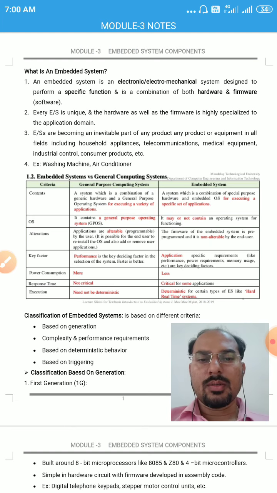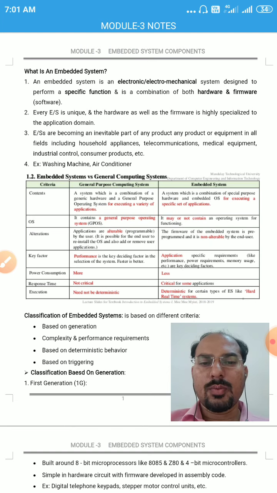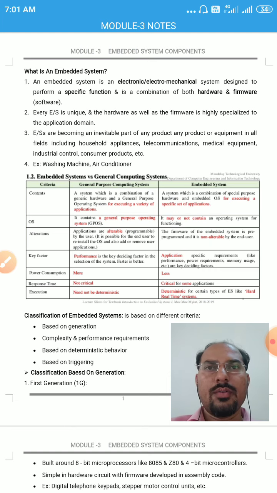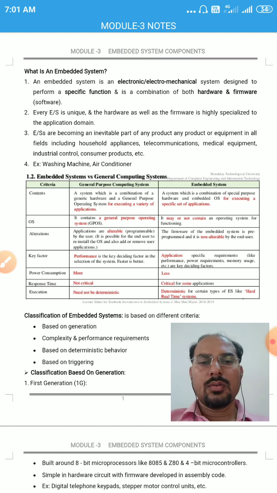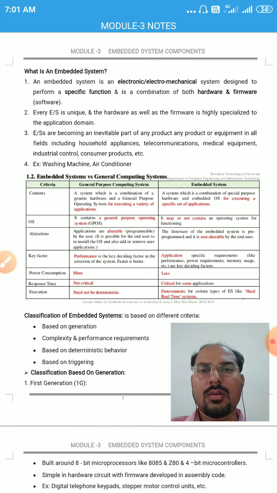For example, washing machine. The hardware and the software that is present in this product is used to perform only the functions of washing machine, and this device cannot be used to perform any other functions. Like that, the microwave oven is another embedded system. It is meant for only that function. It cannot be used to perform the other functions. Another example, refrigerator, which is meant to perform its functions, cannot be used for the other functions. That's why these embedded systems are called specific function products.